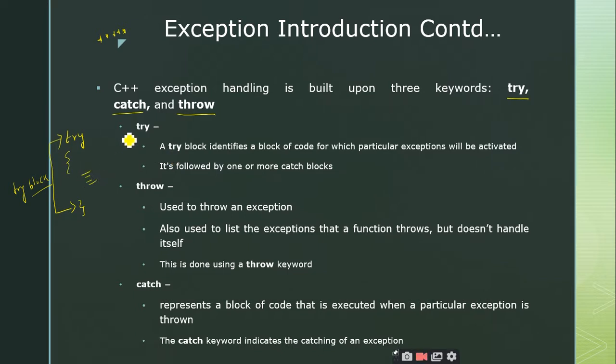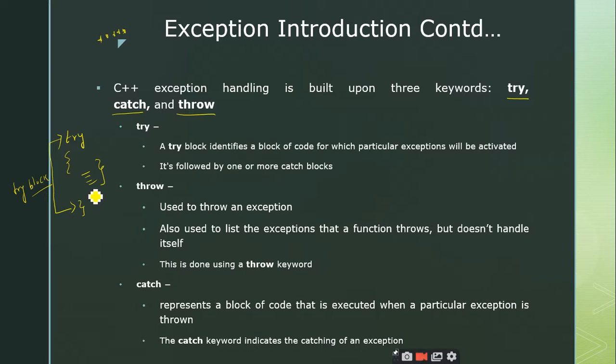So this is what the try block is. But why do we require this try block? As I told you, the try keyword is going to combine a set of statements, and we are calling it a try block. This particular code will consist of statements where exceptions will be activated or will occur.